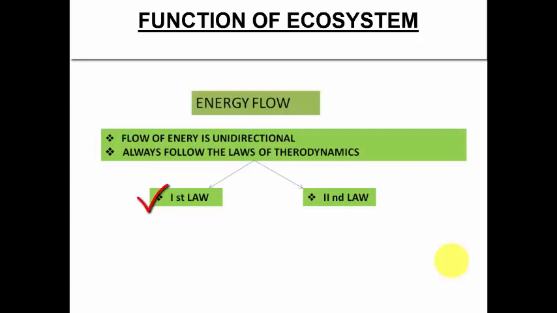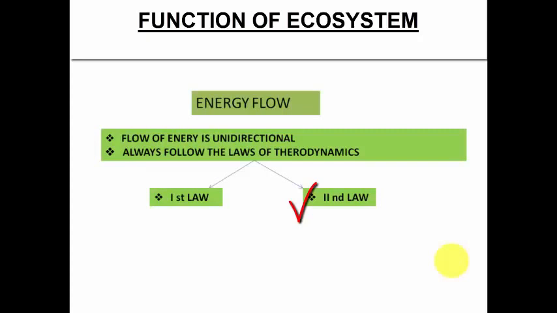For a similar example, the energy will get transferred from a plant to a rabbit to a lion, and the energy of the entire ecosystem will remain the same. It will not change. It can neither be created nor be destroyed. It can just be transferred from one component to the other component, or one trophic level to the other trophic level, right?